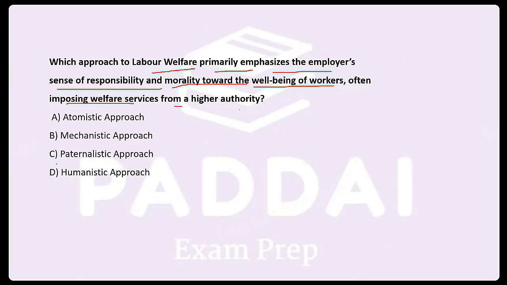Correct. So the answer is paternalistic approach. The higher authority is responsible for the workers.